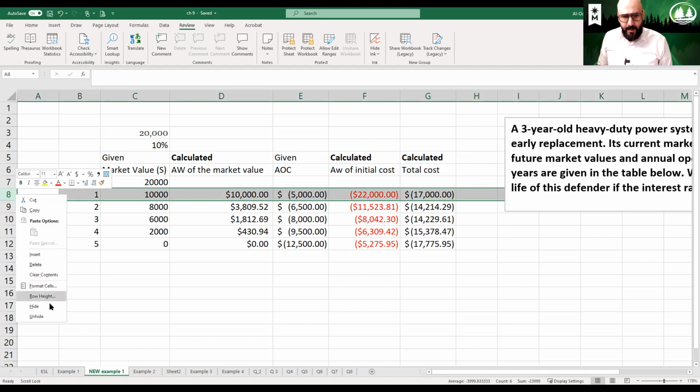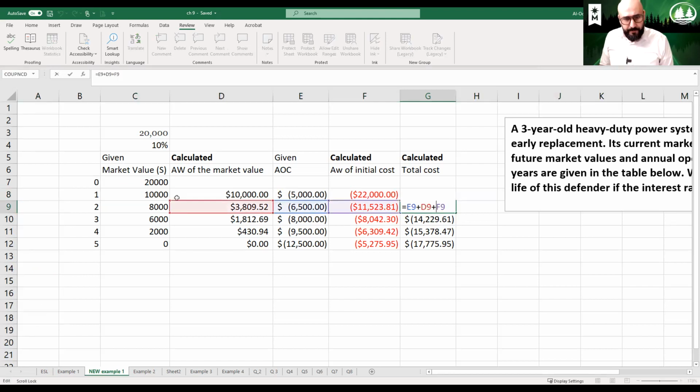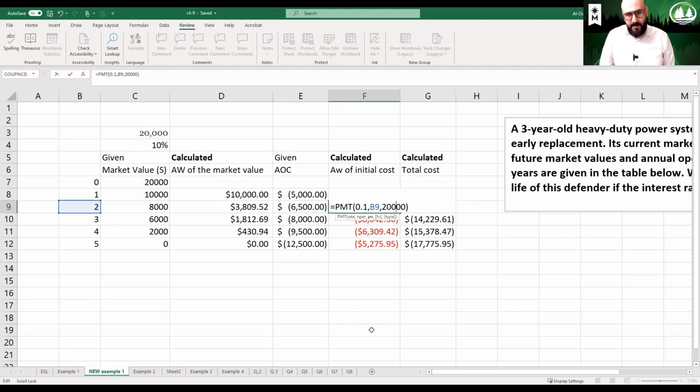We need to find the annual worth of this asset for 2 years: the market value for 2 years, which is 8,000, the annual operational cost of 6,500, and the annual worth of the present value of the $20,000 initial cost at 10%, kept for 2 years.